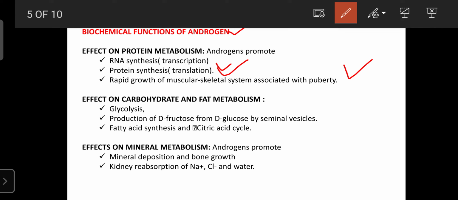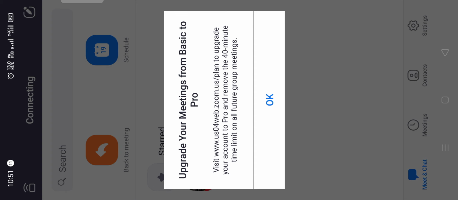Androgens also participate in carbohydrate as well as fat metabolism. Regarding carbohydrates, androgens can facilitate glycolysis, the breakdown of glucose, which produces ATP. That ATP is helpful for the development of the body. It can also cause the production of D-fructose and D-glucose by the seminal vesicles, and it can increase fatty acid synthesis and regulate the citric acid cycle. And the androgen also participates in mineral metabolism, it can promote the